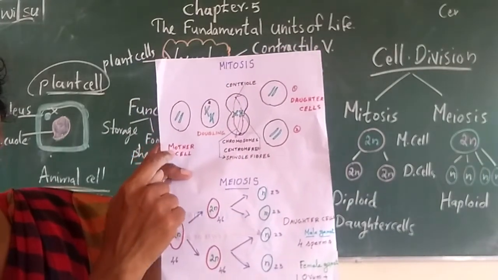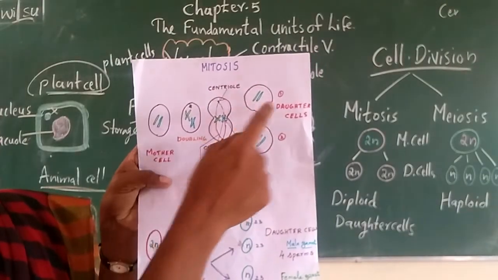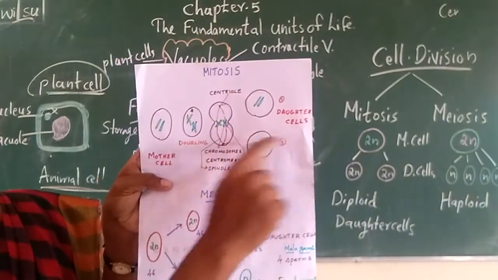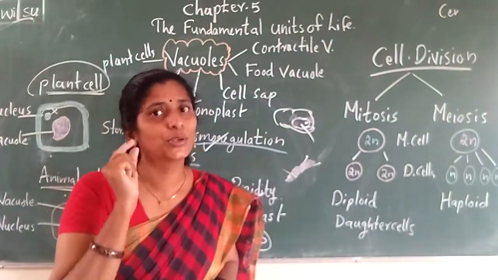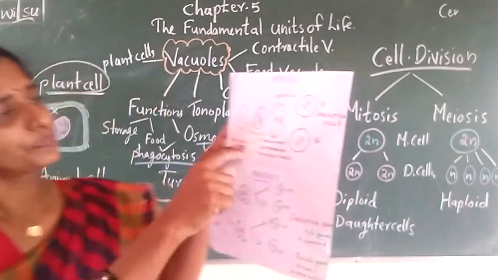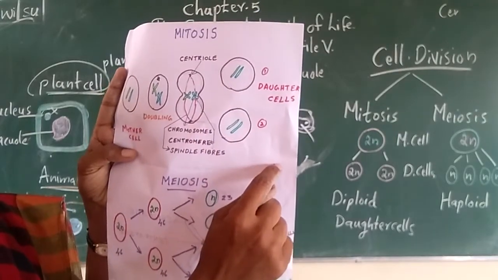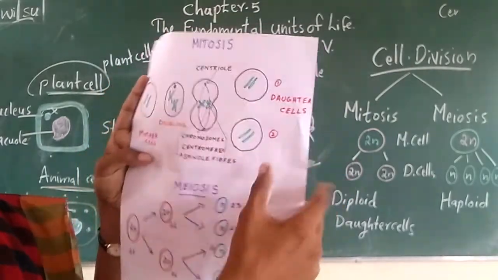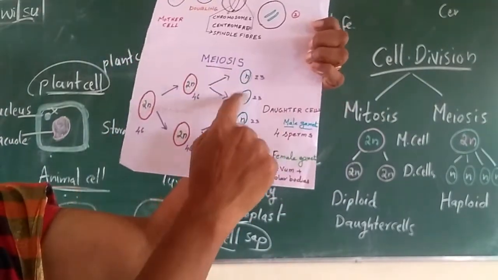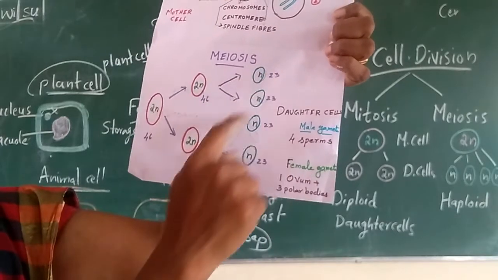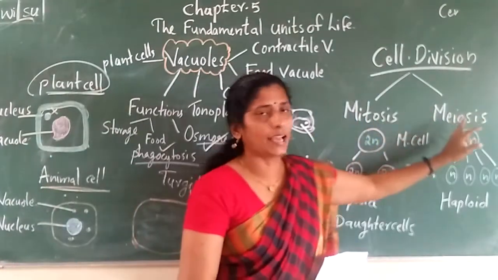So who is dividing? The mother cell. The cell which is going to divide we can call what? Mother cell, and the cells formed after the division we call what? Daughter cells. We are not calling them son cells, we call them what? Daughter cells. Okay. So the mother cell is divided into two equal cells, which we call daughter cells, in the case of what? Mitosis. But in the case of meiosis, one mother cell is changed into 4 daughter cells. How many? 4 daughter cells in the case of meiosis. So that is the difference between mitosis and meiosis.